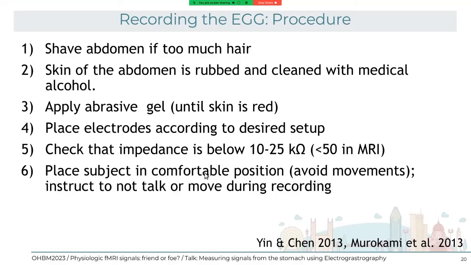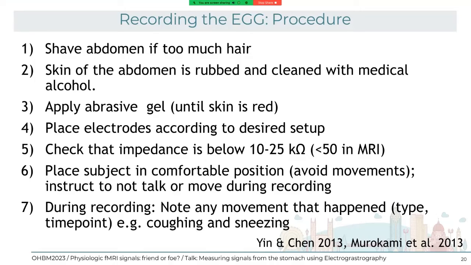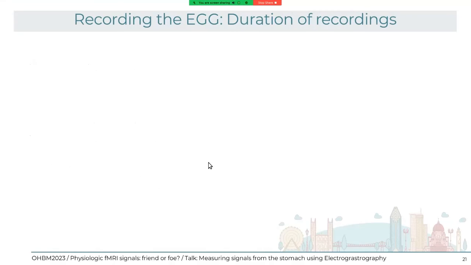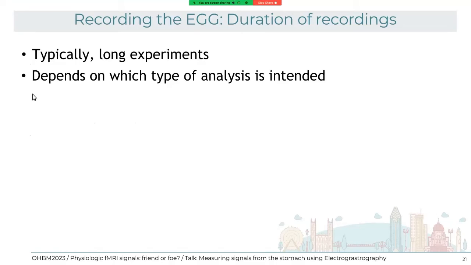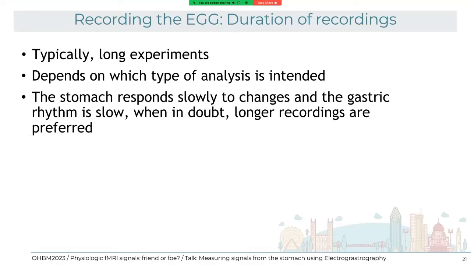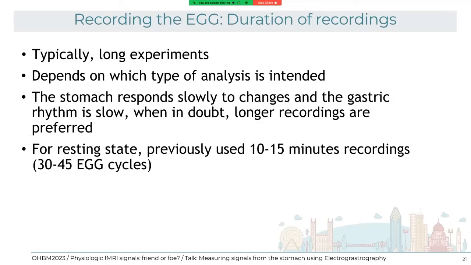For the ECG, typically we have long recordings. This is because the signal is slow, and the stomach, unlike the heart, responds slowly to changes. So when in doubt, longer recordings are preferred, but it really depends. If you want to include the ECG in research, you really have to think why and what is the signal you're interested in. For resting state, previously we used between 10 and 15 minutes of recordings, which are 30 to 45 ECG cycles. But for behavioral studies, it really depends on the time scale of the phenomena you want to study.